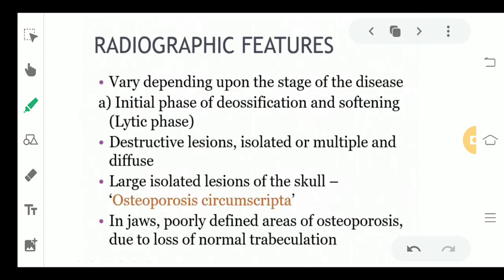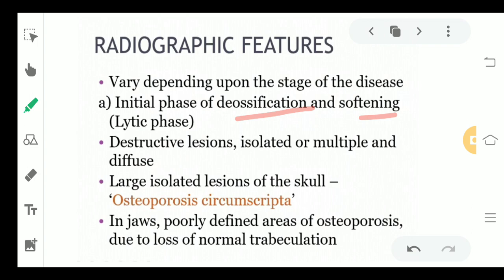Moving ahead to the radiographic features. If I take a radiograph, what I will be able to see in the first stage is the lytic phase. It depends on different stages what we will see. In the first stage, if the patient is coming to you, you will see deossification and softening of the bone. Now what will you see?